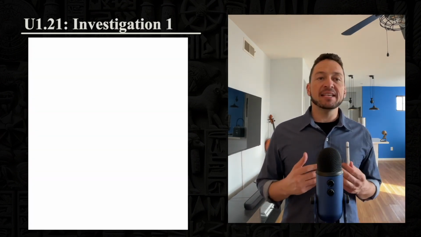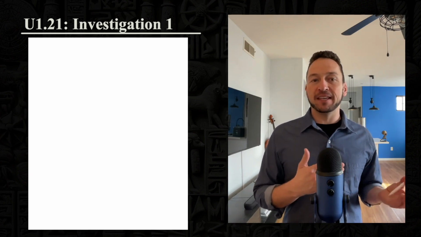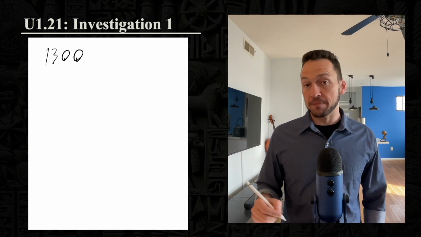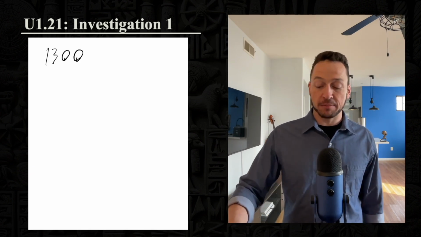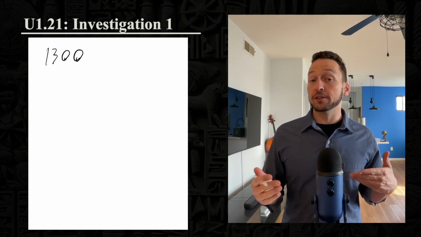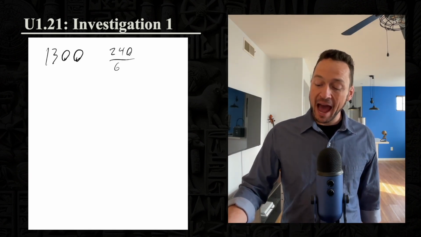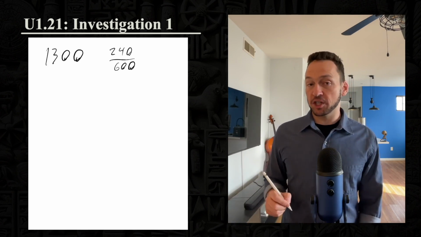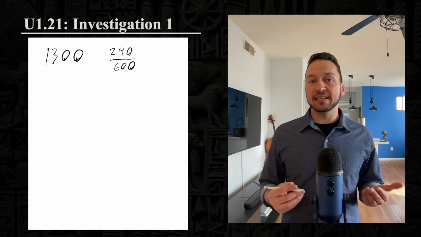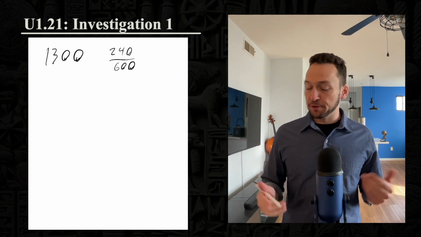Investigation 1. Bays tells Bar that after his fee, he expects to take back 1,300 gold from this adventure. That's what he expects to be the income. Now, if this were the case, Bar knows that he's entitled to 240 out of 600 shares of this 1,300 gold. Now, to make this easier, Bar knows that he can simplify this fraction.